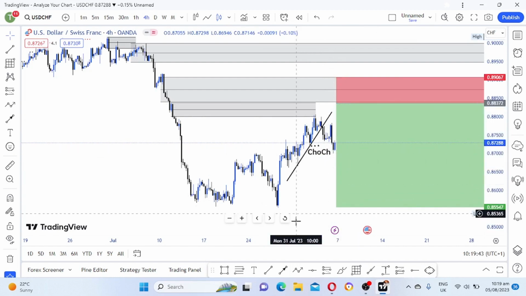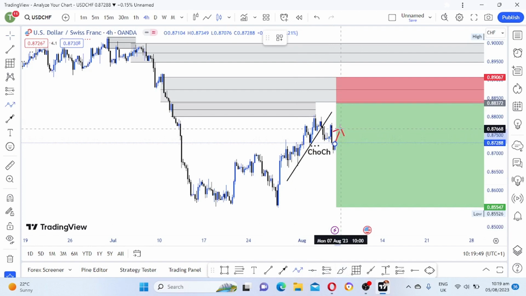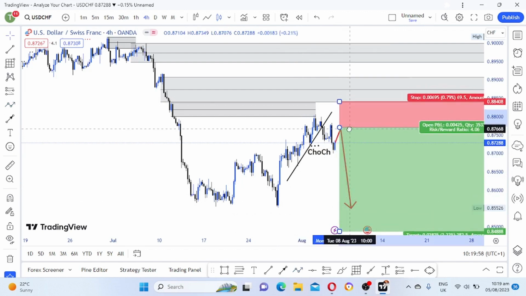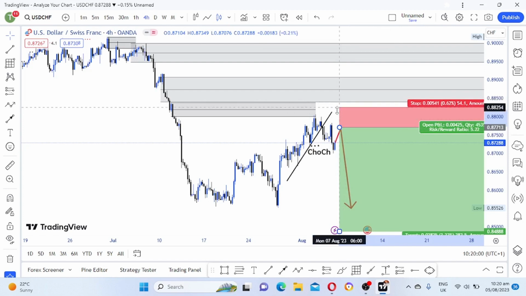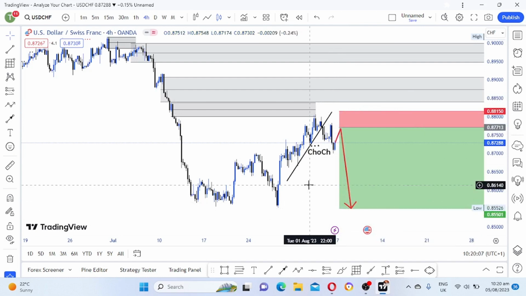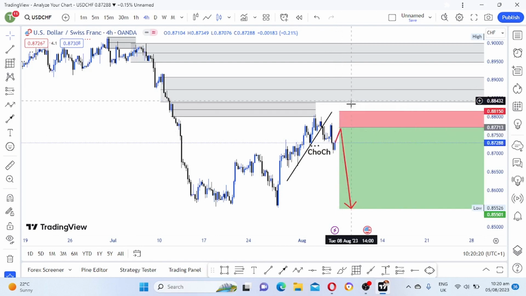So for me now, I will just wait. If price goes back up and then it sells, I will enter my entry here and I will put my stop loss somewhere up here, targeting this low. That is my plan on USD CHF. But if you didn't get it, I will just be monitoring the price to see what is happening there. If we break to the upside to grab liquidity, then it will be a nice confirmed sell. So that's my view on USD CHF.